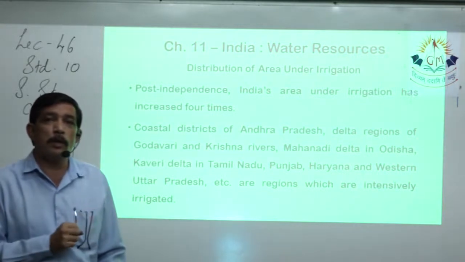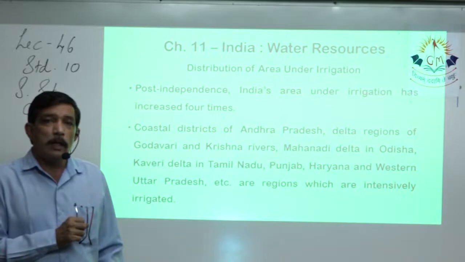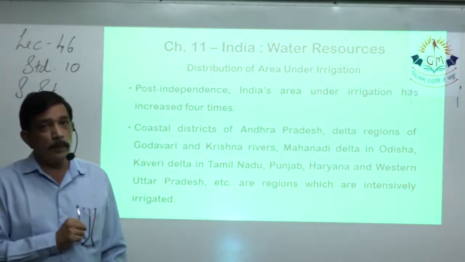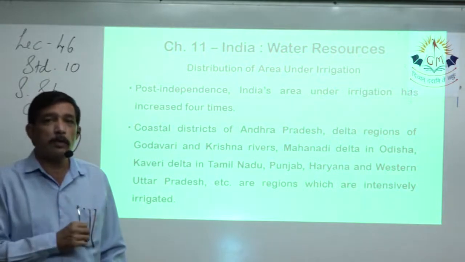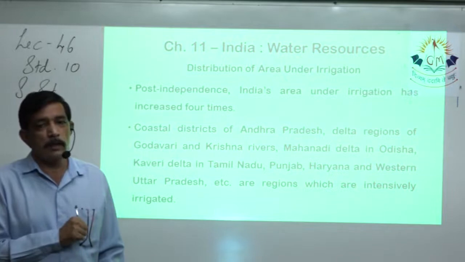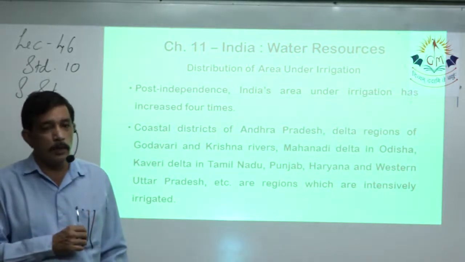Earlier it was British rule and they did not focus much on these issues, and the condition of the farmers was quite pathetic. The freedom movement was going on, and all these activities hampered the production of grain and lots of other agricultural products.